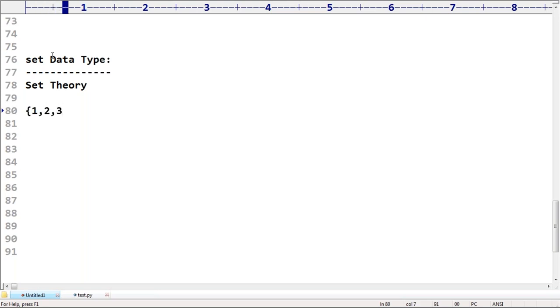1, 2, 3. How many elements are there? 3. Excellent. Now I'm taking 2, 3, 1. Now I'm taking 3, 3, 3, 1, 2. Can you please tell, in normal mathematics, forgetting about Python sets, are all these sets equal or not equal?